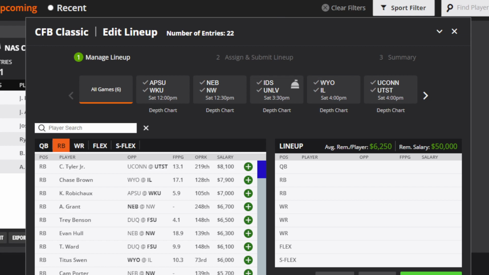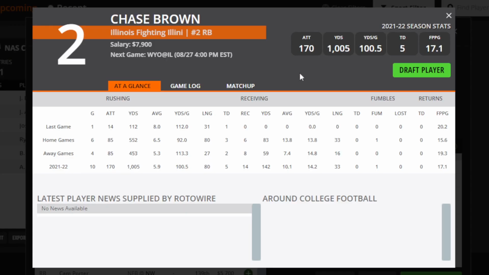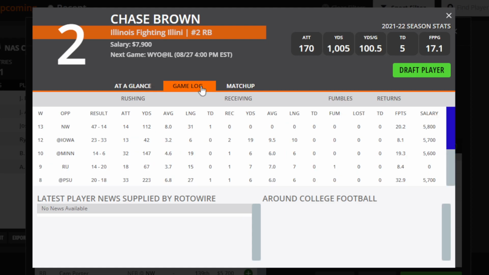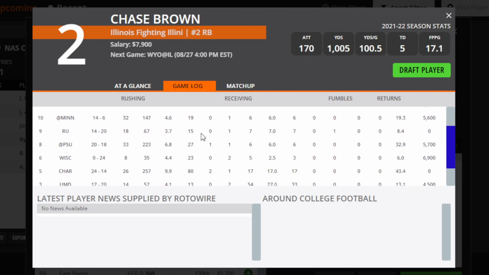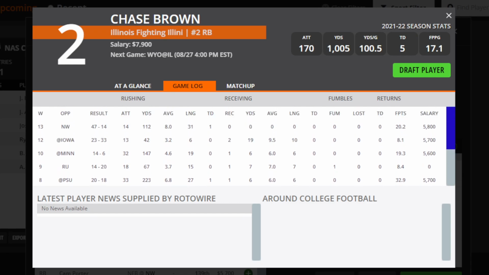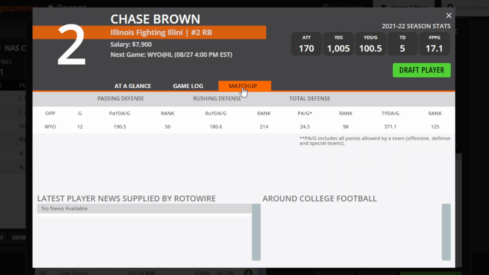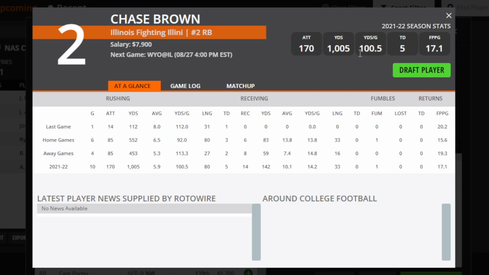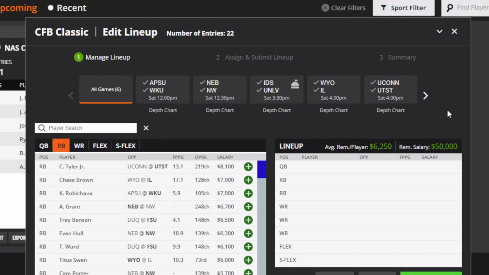The next guy is going to be Chase Brown for Illinois. He had a really good year with 1,000 yards and 5 touchdowns. He is going to get more attempts probably than Calvin Tyler, but I think both of them are a really good option. But like I said, Illinois is a little bit riskier because they're not really scheduled to score as many points as some of the other teams.